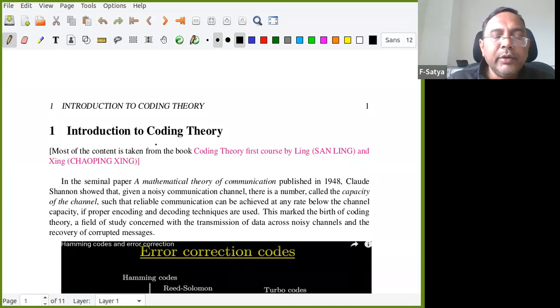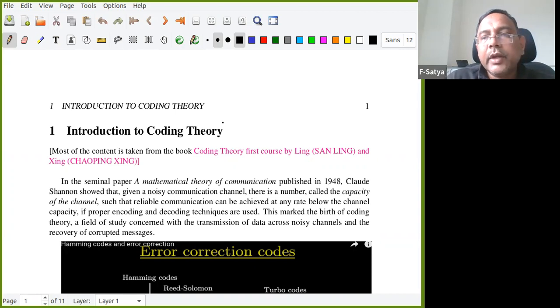So algebra techniques are very frequently used here. Of course, we will also use probability. There is probabilistic coding theory also, and probability is used in cryptography also. Many other areas are also used, but basically we mostly confine ourselves to algebra techniques. Okay, so first I'll introduce coding theory.